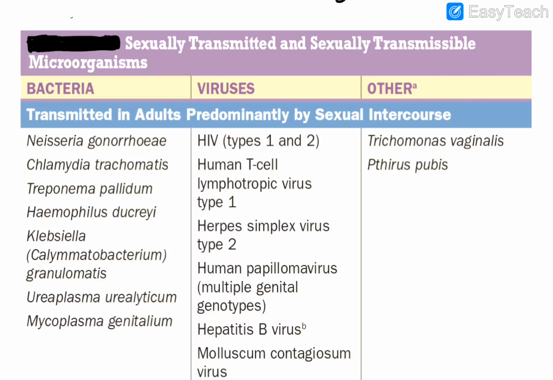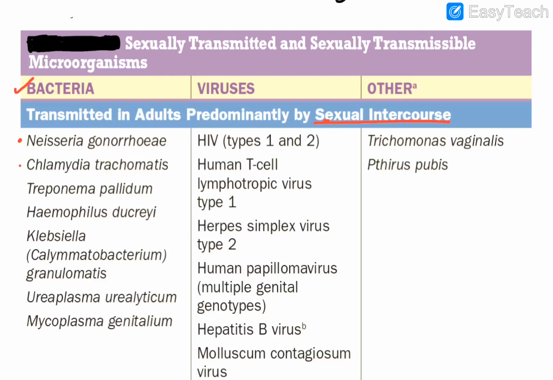Okay guys, let's start. The table is divided into bacteria, viruses and others. Firstly we'll talk about the bacteria. The heading of the first part of this table is: transmitted in adults predominantly by sexual intercourse. The first name here is Neisseria gonorrhoeae, a gram negative cocci, and obviously it causes gonorrhea, which everybody knows. This is one of those predominantly transmitted by sexual intercourse in adults.